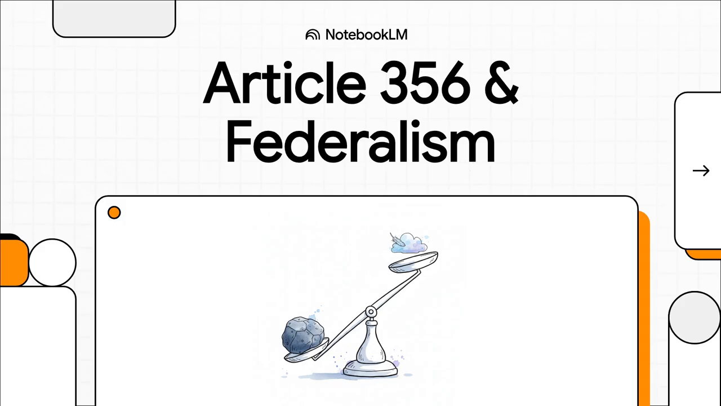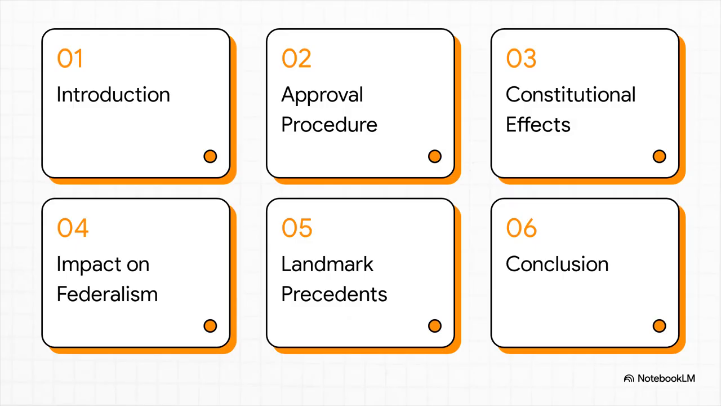Today's explainer is a strict masterclass. If you are tackling question 23 on state emergency, Article 356 and its effect on federalism, you need a flawless 16-mark structure. We are going to dive deep into exactly how you must build that winning answer on your exam script. Every high-scoring exam script must begin with this exact synopsis: Introduction, approval procedure, constitutional effects, impact on federalism, landmark precedents, and conclusion. Write this down. It is your roadmap.